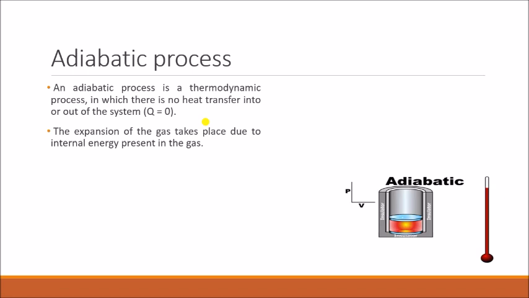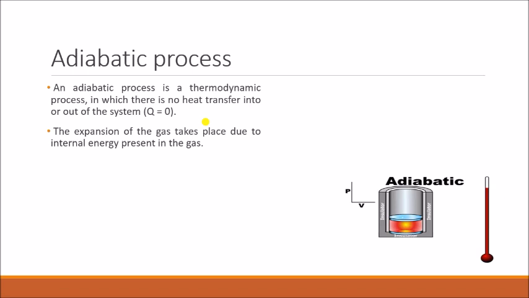So how does the expansion take place then? The expansion of the gas takes place due to the internal energy present in the gas. Internal energy is nothing but the energy possessed by a gas due to the movement of its molecules. Whenever you take any quantity, a solid, a liquid or a gas, there will be molecules present in it. In gases, the molecules move in random directions. When you heat that gas, the movement of those molecules gets faster, and due to that, the expansion of the gas takes place.